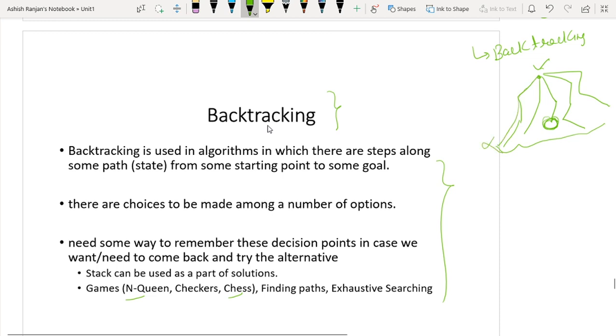If the solution is not found, it will backtrack. Again it will traverse the second path. If the solution is not found, we will backtrack. Now we'll start traversing this path. Here the solution is found. So I will write the solution is found in this thing. So backtracking is useful